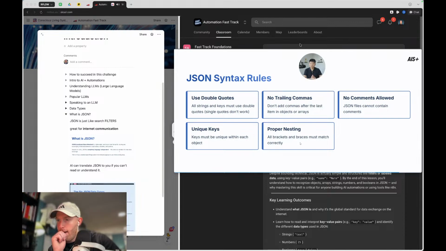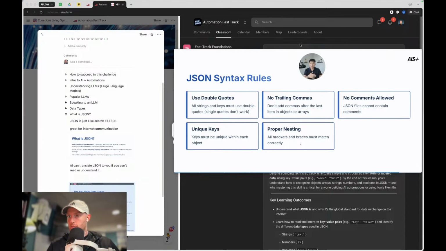I just wanted to highlight this because JSON can be frustrating and confusing if you get a message that says, hey, that's not correct, or hey, this doesn't work, because there are tiny little things that will break it. All you need to do is copy and paste your JSON into ChatGPT or Claude or Gemini and say, hey, my JSON's not working, what's wrong? It'll say, oh, you missed a comma here, or you missed a space here, or you have a double quote here. So it's really, really simple.